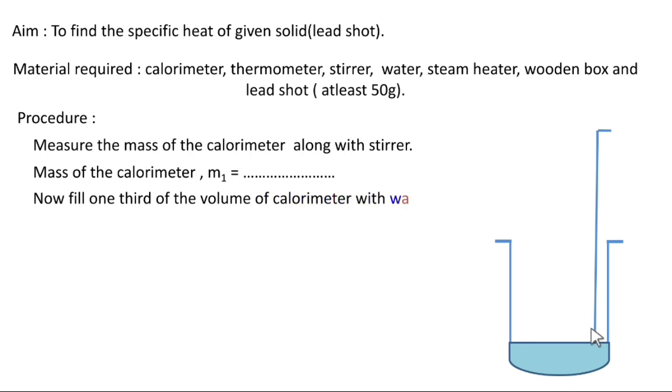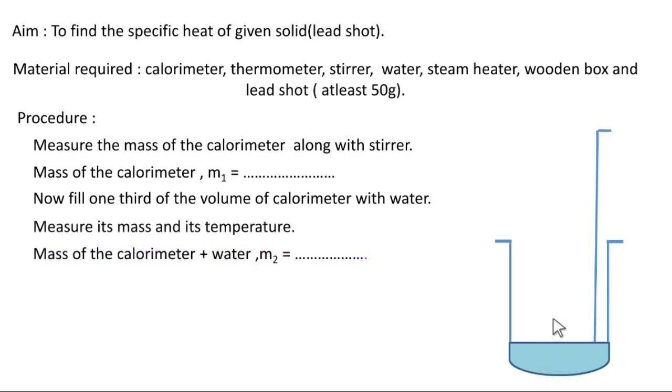Now fill one third of the volume of the calorimeter with water. Measure its mass and temperature. When you measure the mass after filling, you get the mass of the calorimeter and water. Let its mass be m2. Now if you want only the mass of the water, what do you have to do? You have to subtract the mass of the calorimeter from this mass of calorimeter plus water. So the mass of the water is m2 minus m1. You have to subtract m1 from m2.